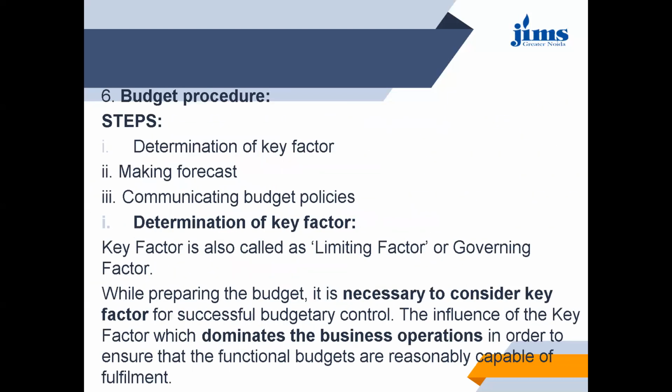Next step is the budget procedure. In this step, there are three things. First, we have to determine the key factor, that means the limiting factor. So it is very necessary to consider the key factor, because this key factor dominates the business operations, which ensures that the functional budgets are reasonably capable of fulfillment.